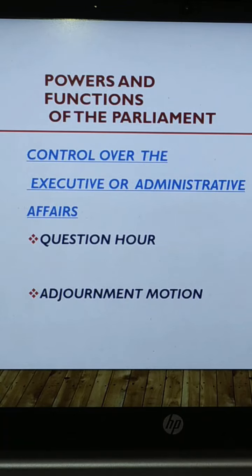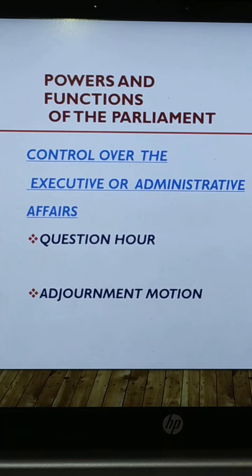Now whether they are working properly or not, if they are working, on which policies they are working, what are the details of the policies, to what extent that policy has been executed, all these details are asked in question hour through various types of questions. Now the question hour keeps the ministers on their toes and it is a valuable protection against injustice and slackness on the part of the government.